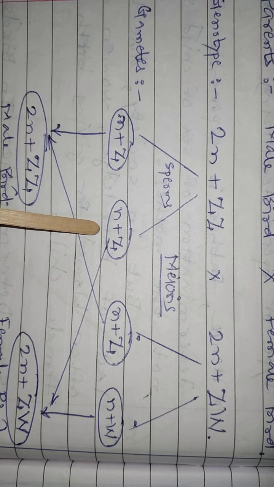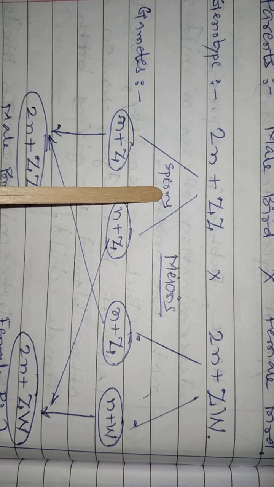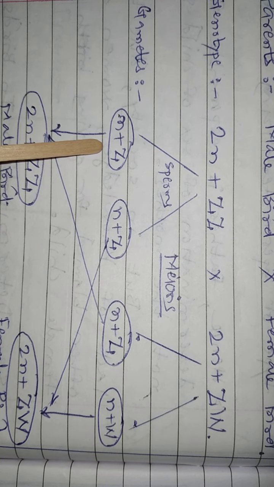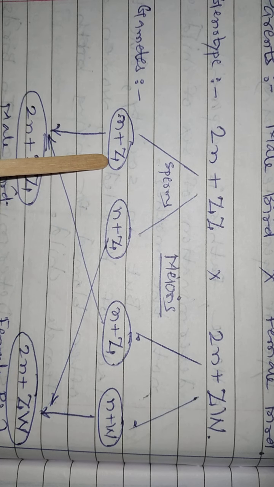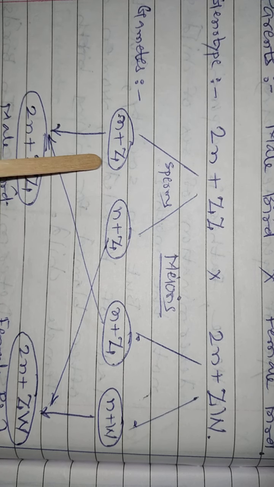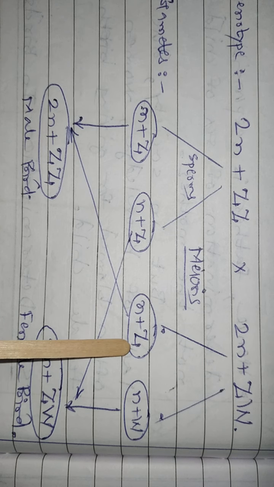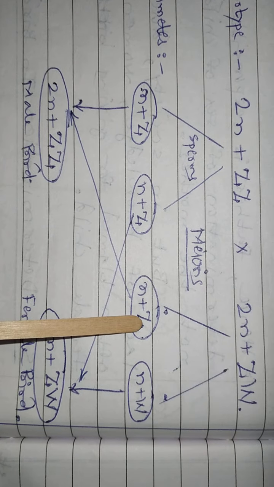Sperms are identical as n plus Z because of meiosis chromosome number become half. 2n get n and ZZ give rise to only half, that is n plus Z sperm. And here female bird produces two types of eggs as n plus Z.